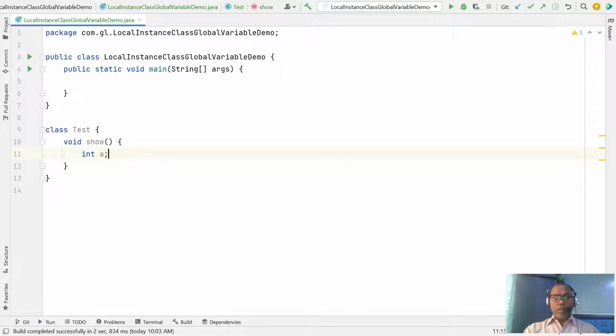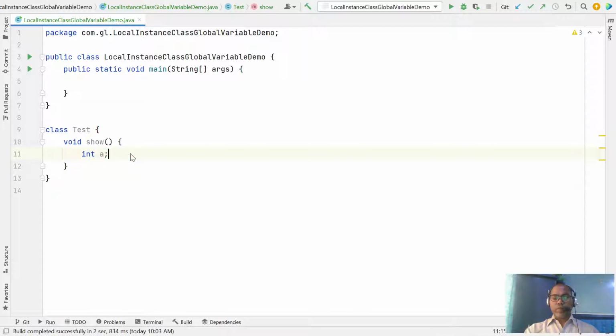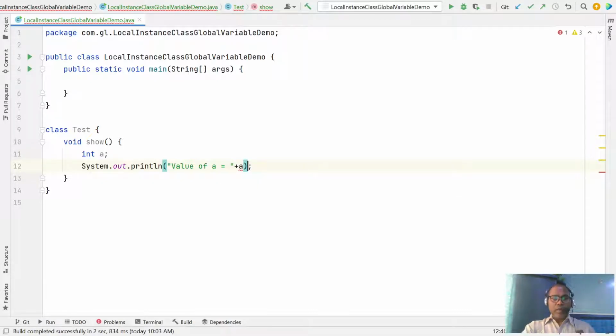A local variable is only visible inside this block. Let's say you write System.out.println, value of a plus a. Whenever you declare any local variable, before using it, it must be initialized.